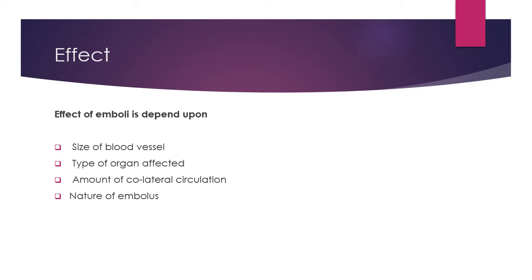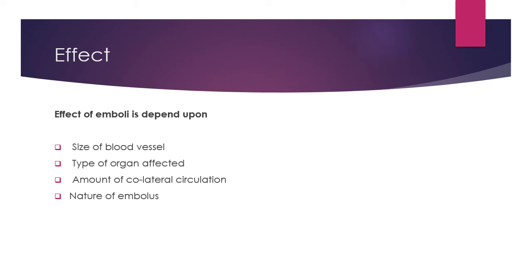If the major blood vessels of an organ are affected by an embolus, it produces a serious effect in the organ. But if the small blood vessels or capillaries are affected by an embolus, a milder type of damage is produced. So circulation in the major or large blood vessels is large. So depending upon the size of the blood vessel is the most important. Then the next one is the type of organ affected.